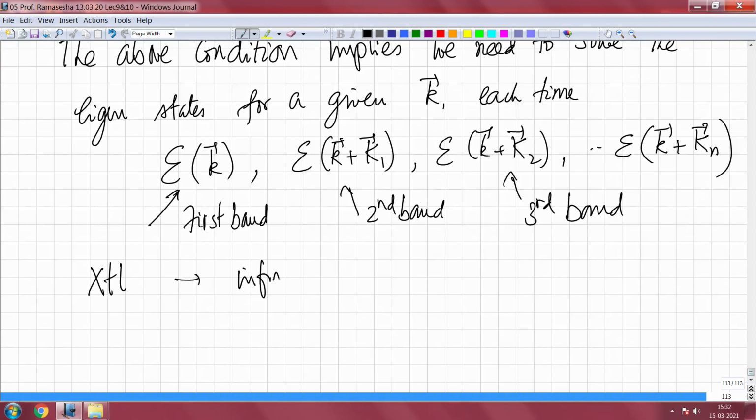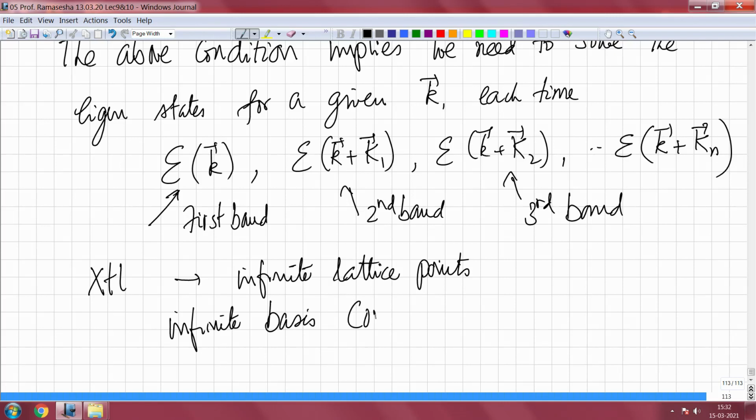So, basically, if you are looking at a crystal, it has an infinite number of lattice points. So, if it has an infinite number of lattice points, then it means that if you do not use any symmetry whatsoever, then you will have an infinite basis, corresponding to all possible values of k and corresponding to all functions at every lattice site.